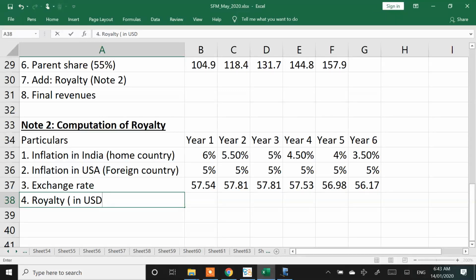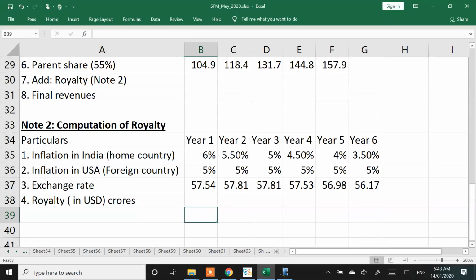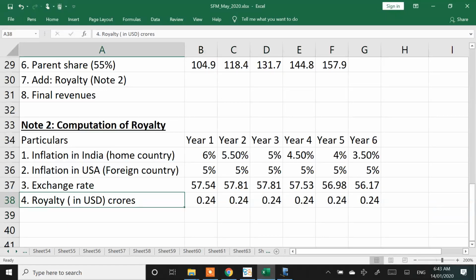Then point number 4, royalty in USD crores. As per my terms, I have to pay a royalty of how much per bottle? 0.01. So 0.24. This is the royalty the parent will take away. Royalty is 0.24.